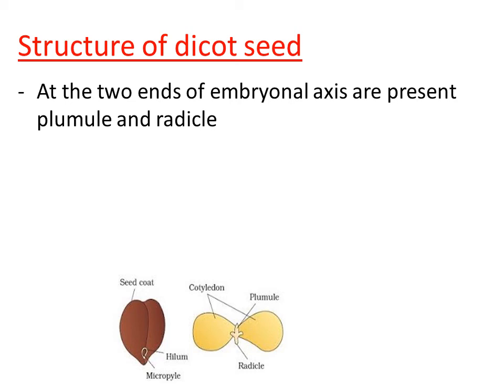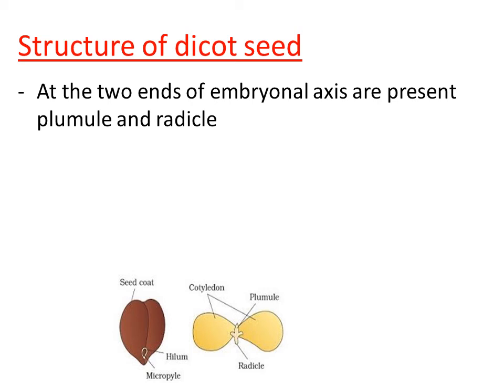Which part of the embryo develops into the shoot? Plumule, right? Plumule is one end of the embryonal axis. It develops into a shoot. That means the stem and leaf formation takes place from the plumule. And radicle is the other end of the embryonal axis. It forms the root.